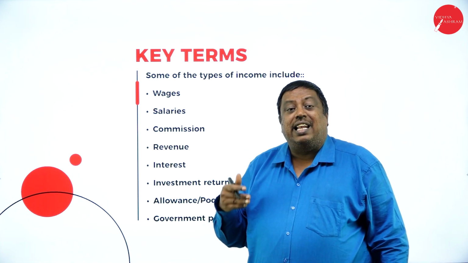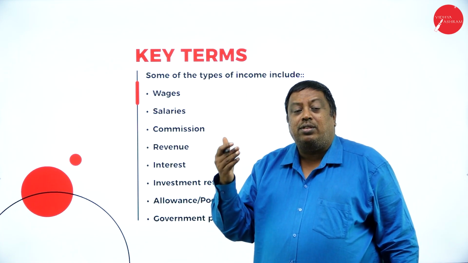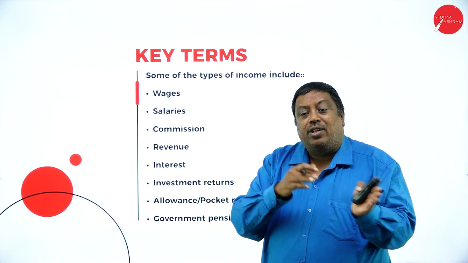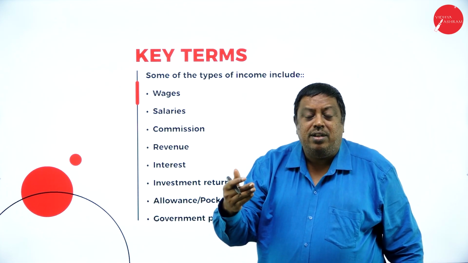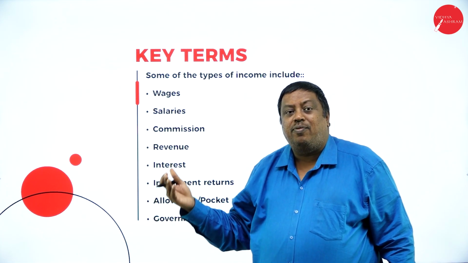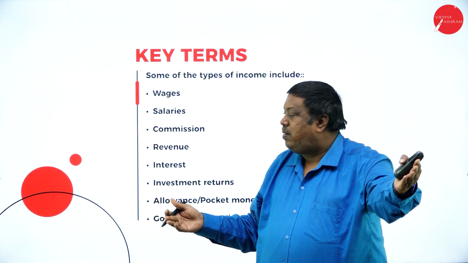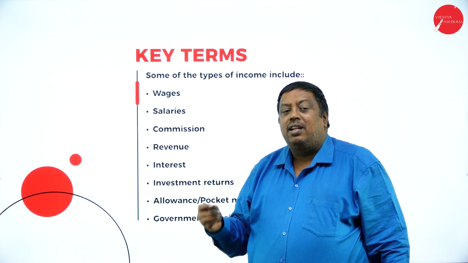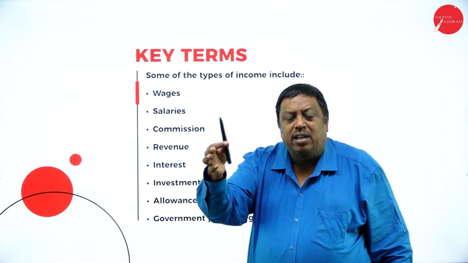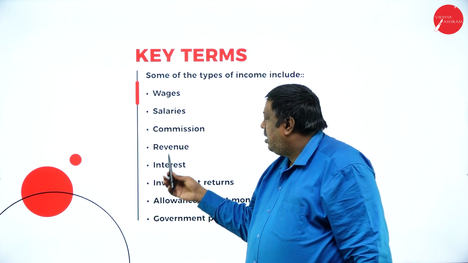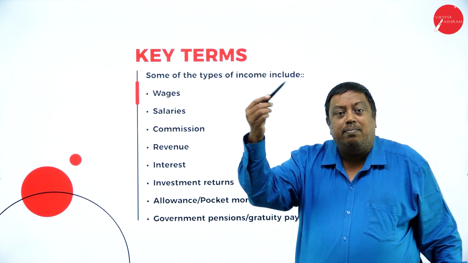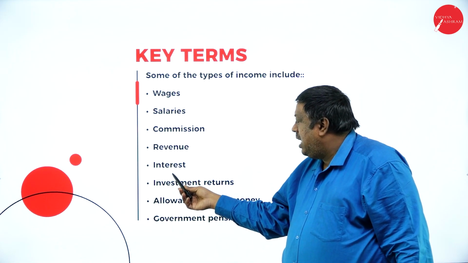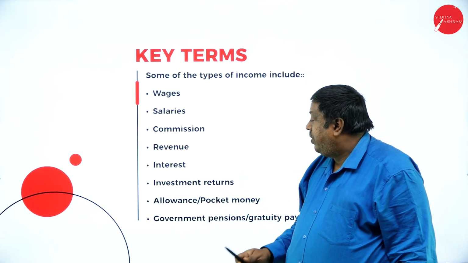Even the LIC agent sells the products of the government, LIC products, to the public, and for that they receive commission for the benefit they have given to the government as well as to the general public. Revenue is when I sell something, for example if I sell this pen and earn some money, that is the revenue. And if I deposit money in the bank and receive some additional amount, it is interest. It is income.